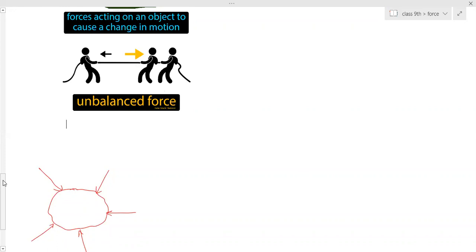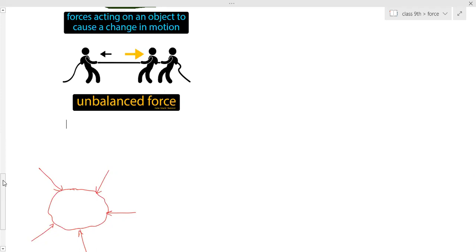At that time it was considered that rest is the normal position, that every object will be at rest. They were saying that only to make it move, external action has to be applied. To bring anything back to rest, force is not necessary. But Galileo told that to bring anything to the state of rest, the unbalanced force is necessary.